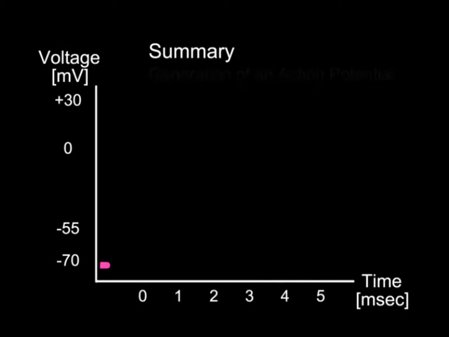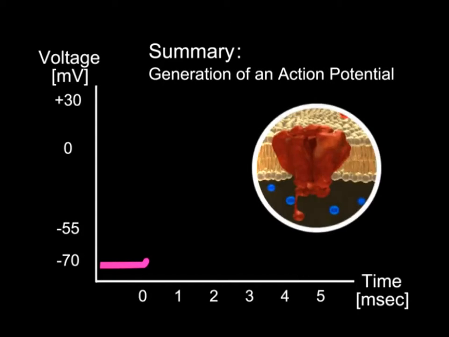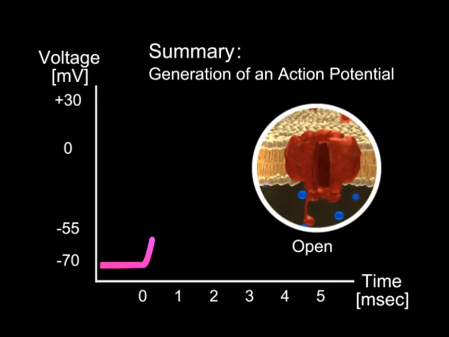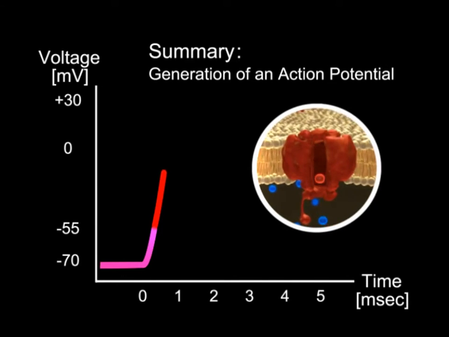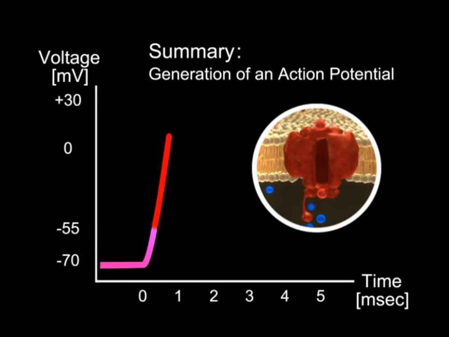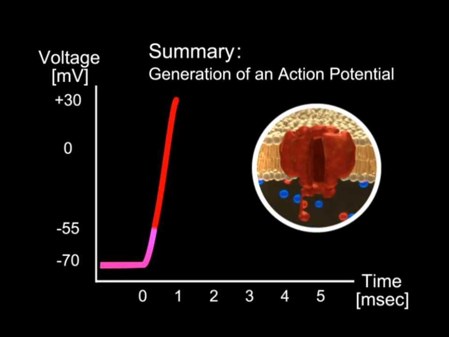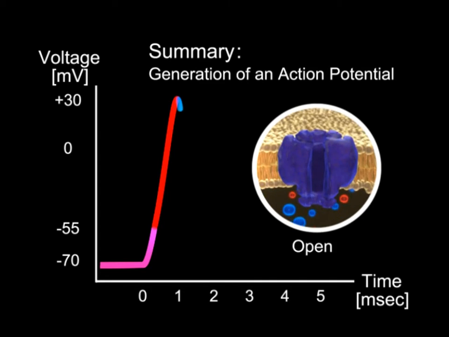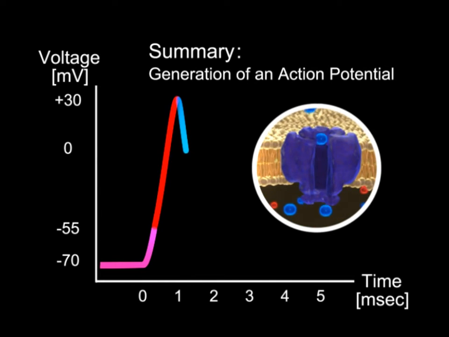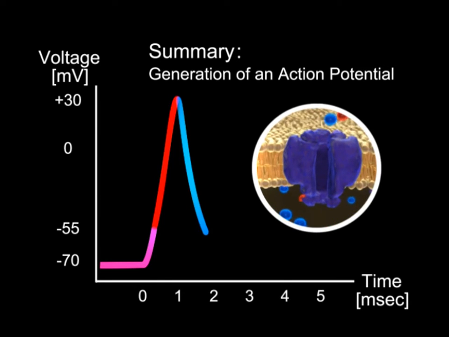Summary: generation of an action potential. A threshold stimulus opens voltage-gated sodium channels. Sodium ions diffuse into the axon, depolarizing it to plus 30 millivolts. Voltage-gated sodium channels close, and voltage-gated potassium channels open. Potassium ions diffuse out of the axon, repolarizing it to a negative value.